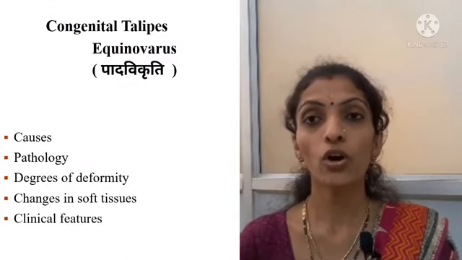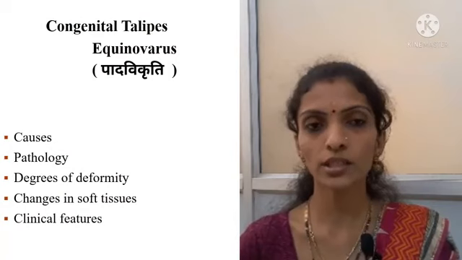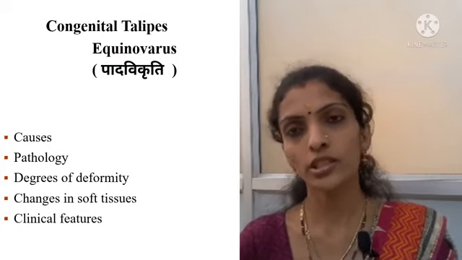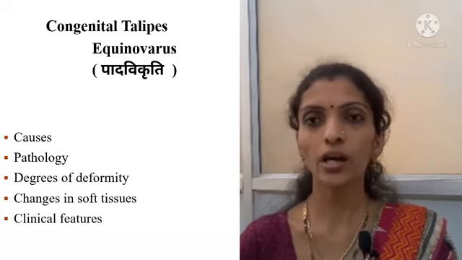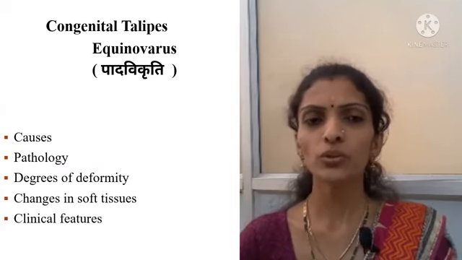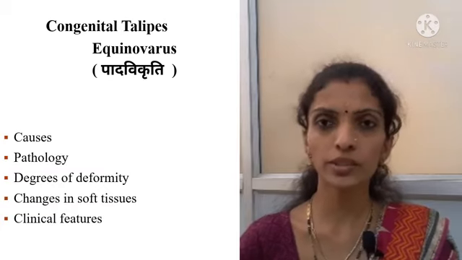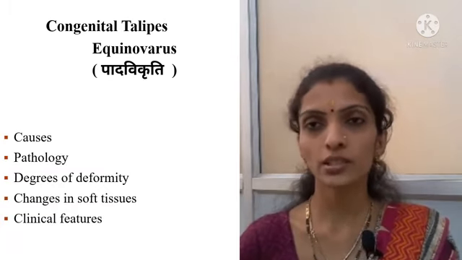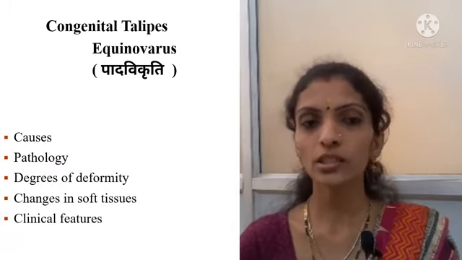Coming to causes, what will be the causes for this condition? Congenital causes may be present, or acquired causes, but as we are dealing with the pediatric topic, the acquired causes will not come here. It is especially related to congenital causes.